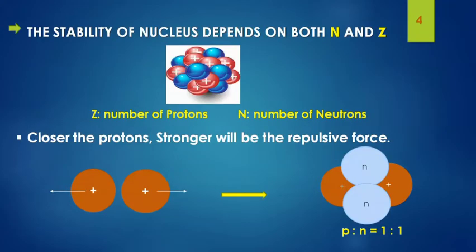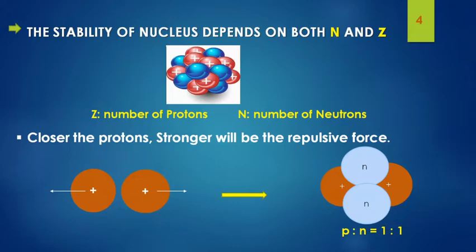So the stability of this nucleus mainly depends on the number of neutrons and the number of protons. Let's look at how it depends on the values of N and Z. Since the size of the nucleus is very small, the protons inside the nucleus will experience a repulsive force between them because they are positively charged particles, and we know that like charges repel each other. So the closer the protons, the larger the repulsive force. Then the attractive force provided by the neutrons will try to balance the repulsive force between the protons, and thus the nucleus will become stable.